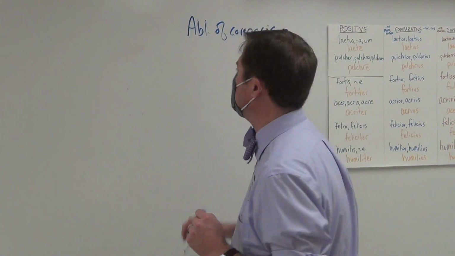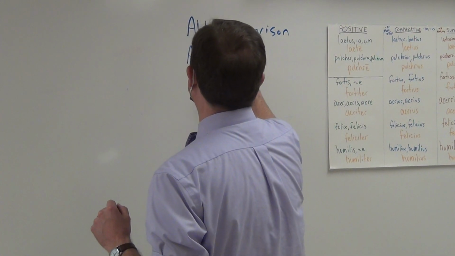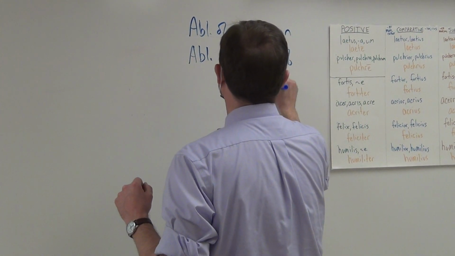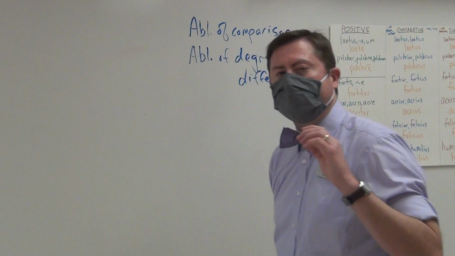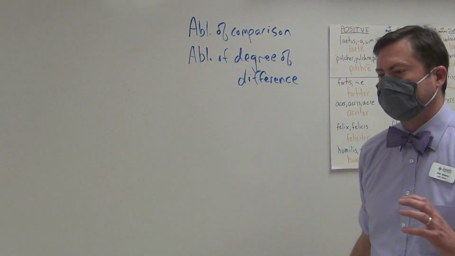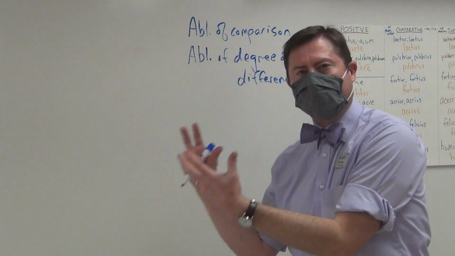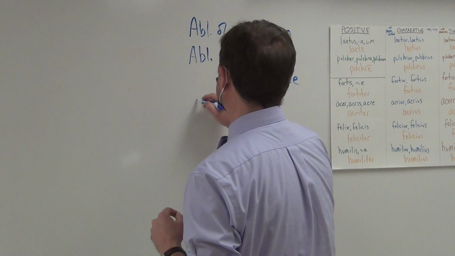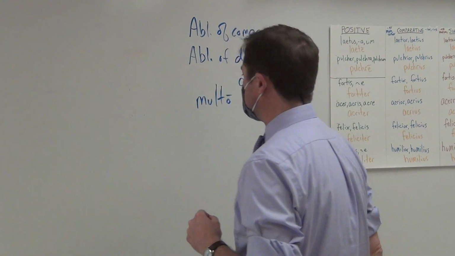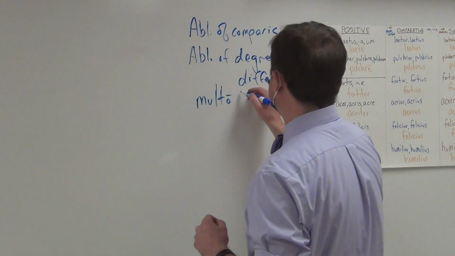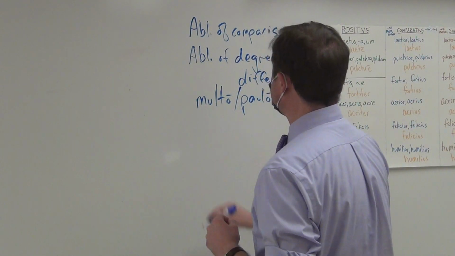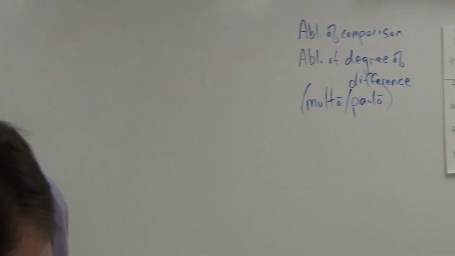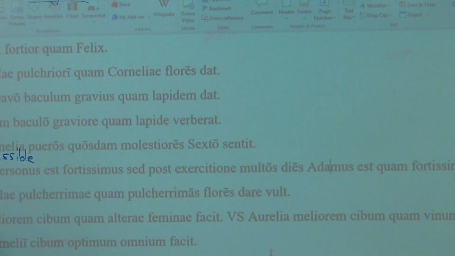And you also, one more, can have what is known as the ablative of degree of difference. In that way, with the ablative of degree of difference, you can say by how much more is something than another. The 2 most often used words for ablative of degree of difference are multo, by a lot, and paulo, by a little. So let's look at some sentences that have some examples of these and see if we can figure out how to translate them.